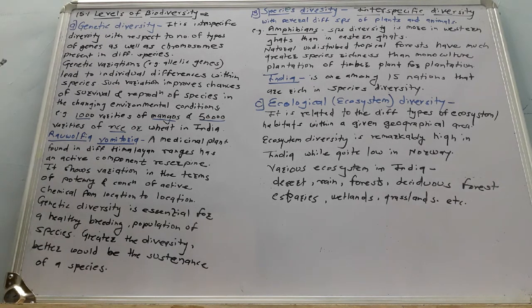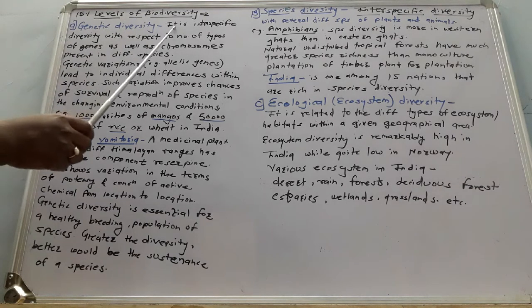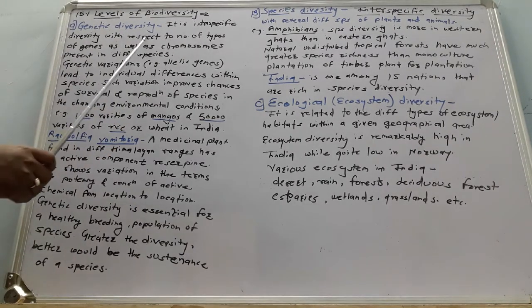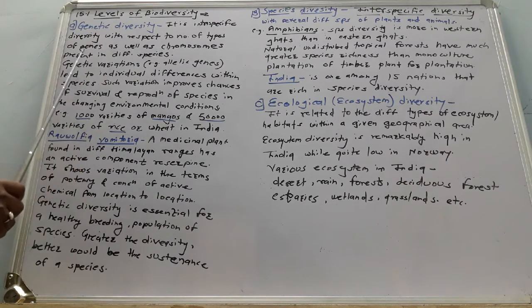The differences among organisms on the basis of genetic variations lead to genetic diversity. It is intraspecific diversity with respect to the number of types of genes as well as chromosomes present in different species.